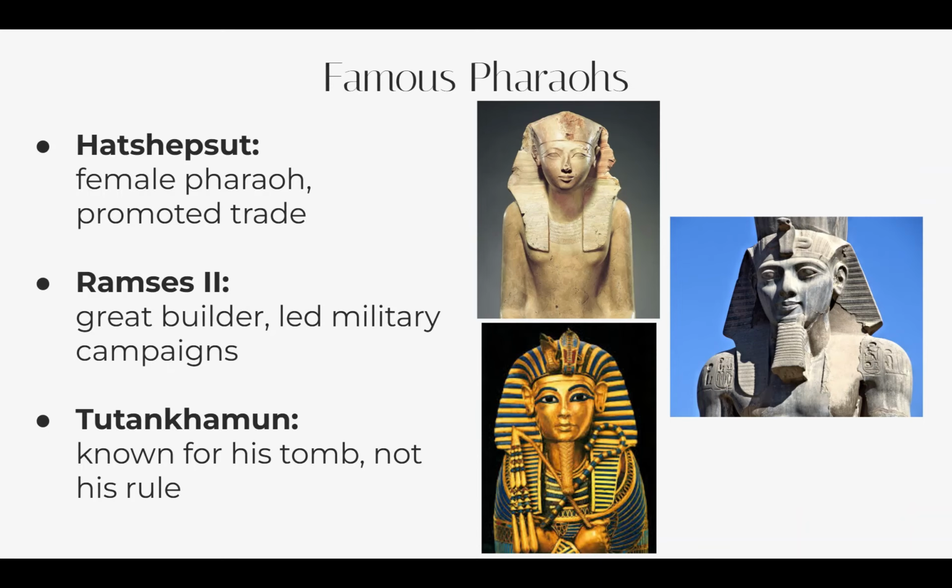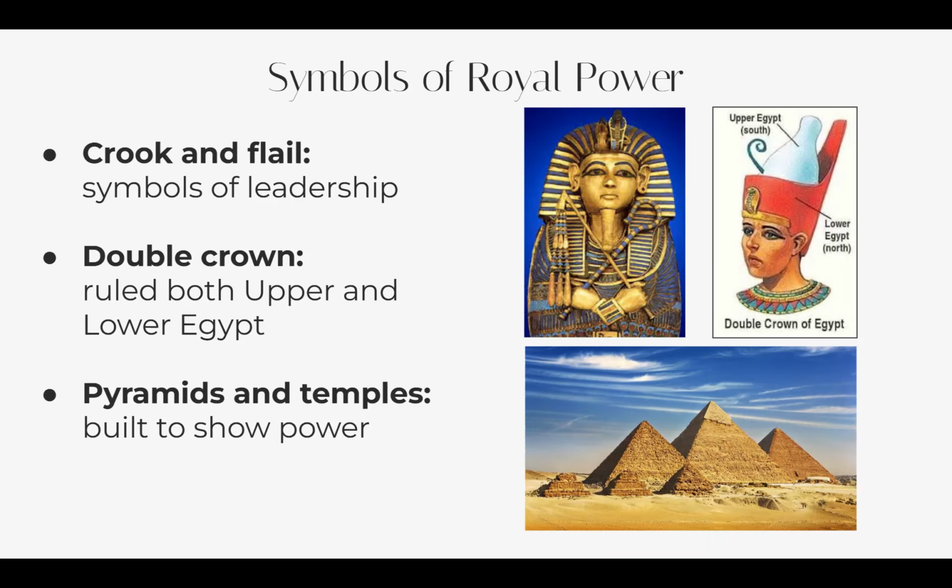So let's talk about some of the famous pharaohs back then. We have Hatshepsut, which was a famous female pharaoh that focused more on trade rather than war. We have another famous pharaoh known as Ramses II. He was a great builder. He led massive military campaigns. We also have a very famous pharaoh known as Tutankhamun, and even though he died young, he's very famous for his tomb that was found.